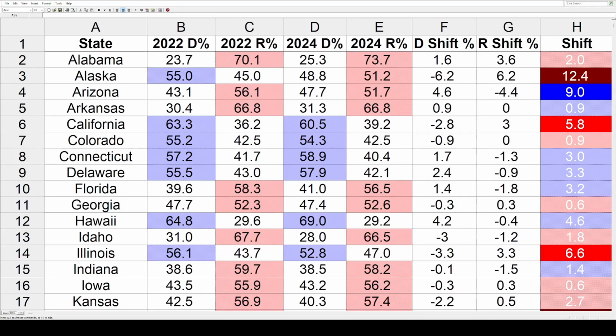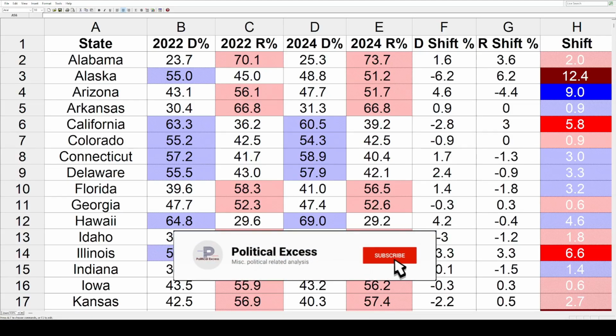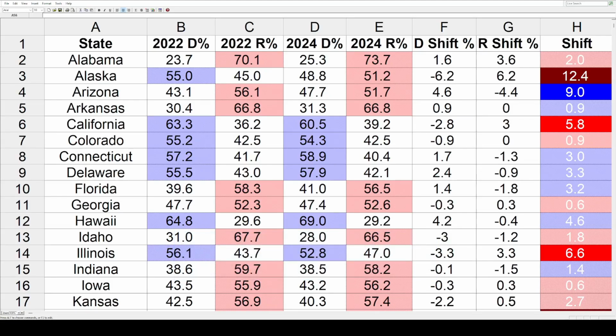Hey everybody, today we're going to take a look at another political shift. This time it's going to be in the US House between 2022 and 2024. The way it's going to work is we're going to take the combined US House popular vote in each state and compare it between the 2 years. This is not about any individual districts, unless the state happens to only have one at-large district.